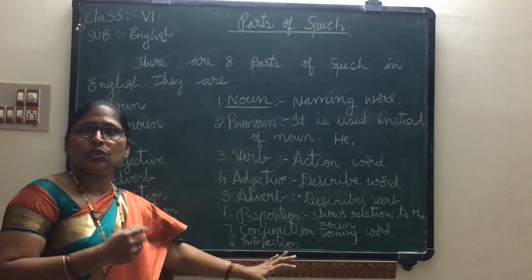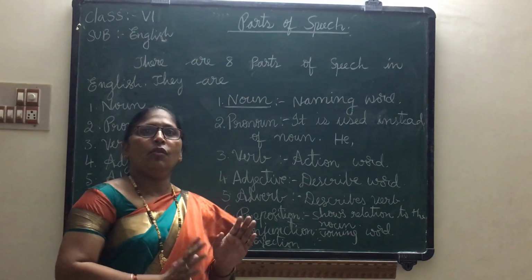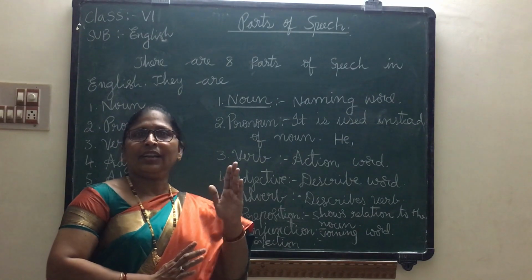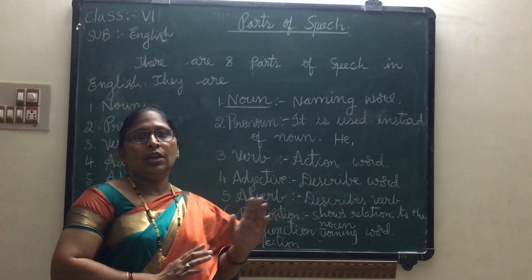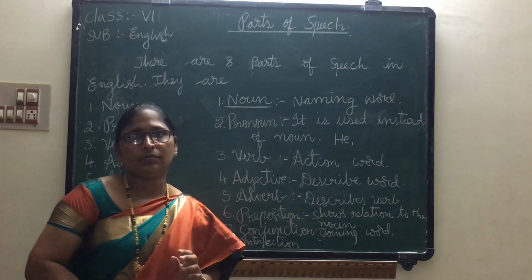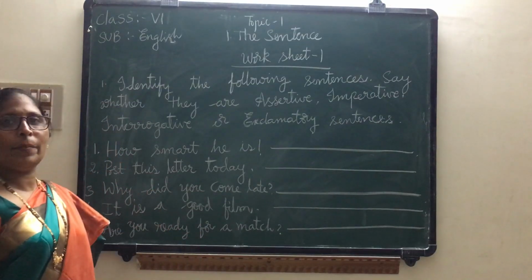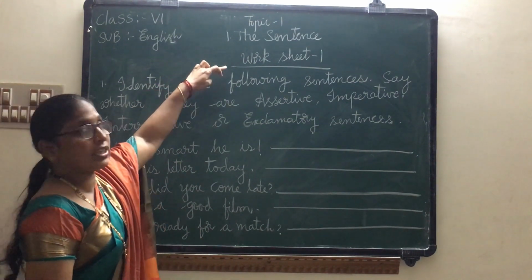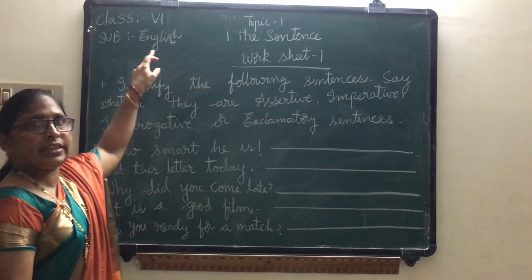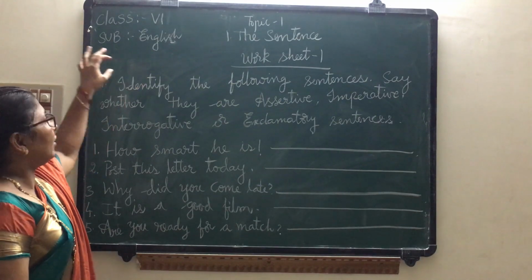Okay, children? Understood now? I am going to give homework to you. Whatever I taught in the first lesson, the sentence, I am giving homework on that. Copy down the homework, children. Open your rough book, put the heading Topic 1, the Sentence, and Worksheet 1, and put today's date. Okay, now start writing.